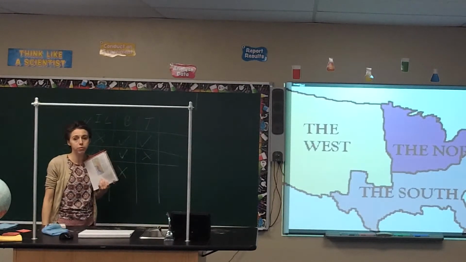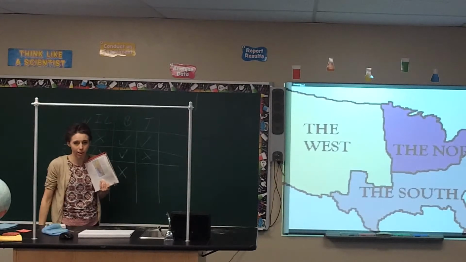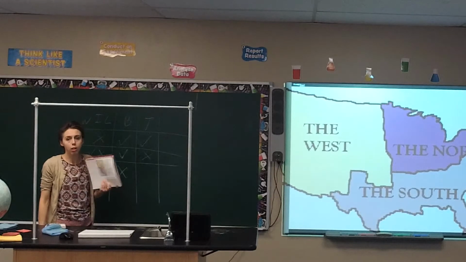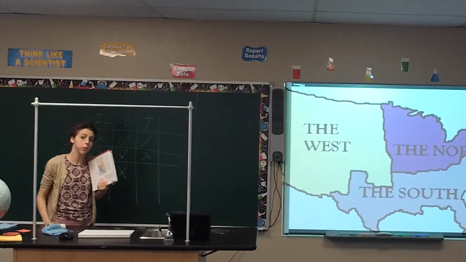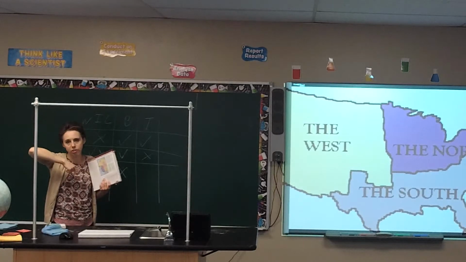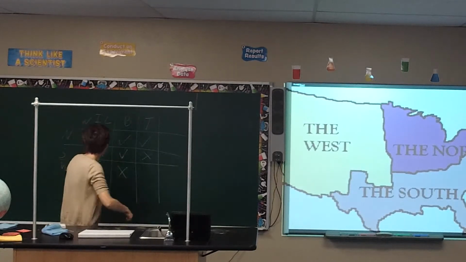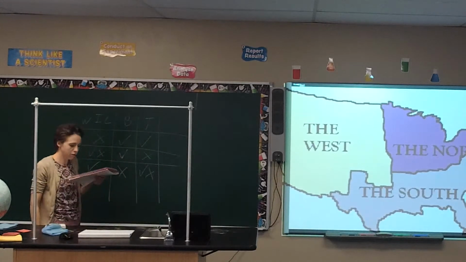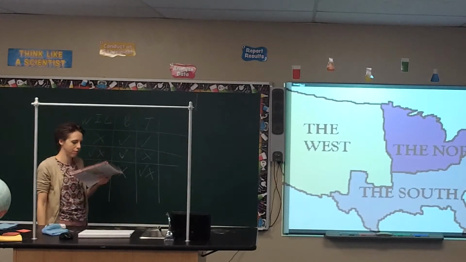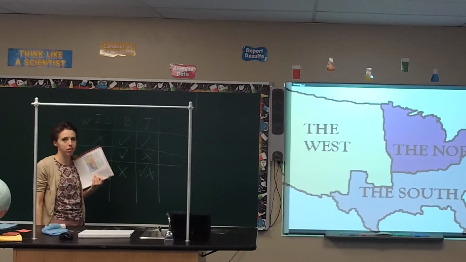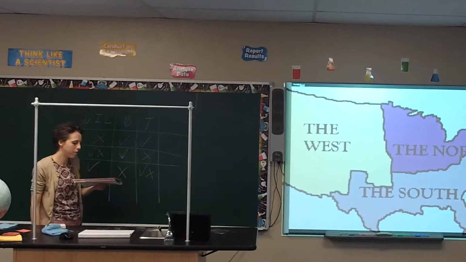So they were almost exclusively trading with cotton by this point. We're going to get close to that. The West, they typically did it depending on what section of the West you were in. If you were in the northern section of the West, you sided with the North. If you were in the southern section of the West, you sided with the South. So because of that, the West was also split on this. So the West, they tended to divide into the North and South as well, saying, do they want the tariffs or do they not want the tariffs?